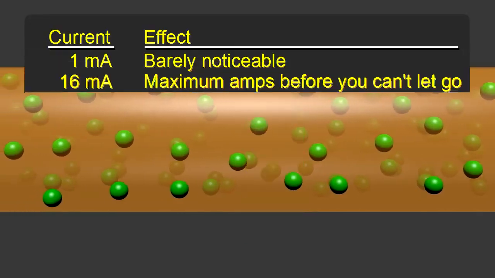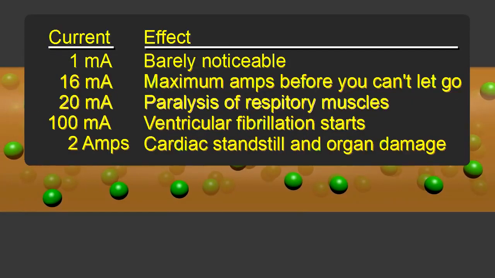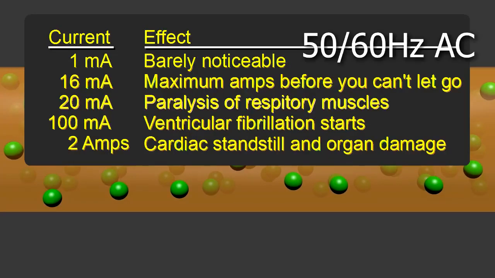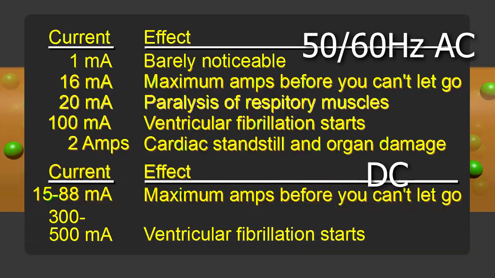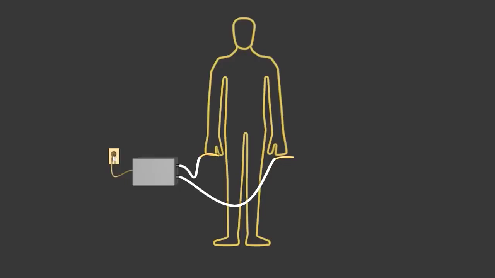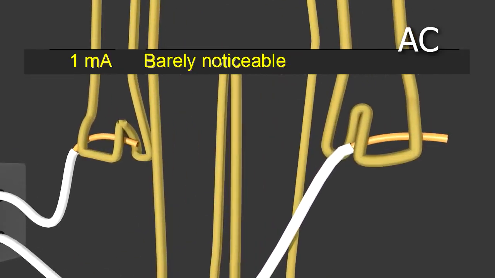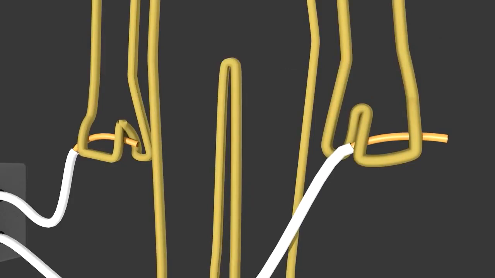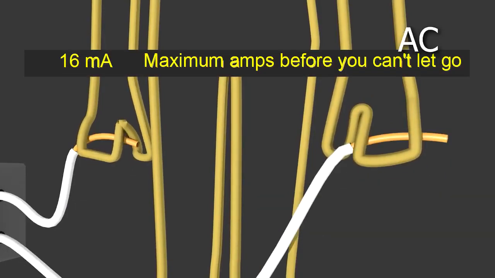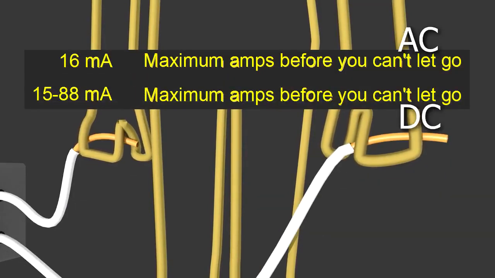Here's a table used in a few governments' health and safety documents, telling you what happens to your body when different amounts of current flow through it. It's for both 50 and 60 Hz alternating current, or AC. That's what you get from your wall socket in many countries. For direct current, or DC, the current has to be higher, but the numbers are still in the milliamps. According to the documents, at 1 milliamp, or 0.001 amps AC, the feeling is barely noticeable. But above 16 milliamps AC, or 88 milliamps DC, your muscles are stimulated to extend and flex.